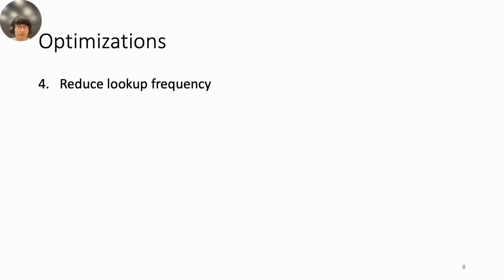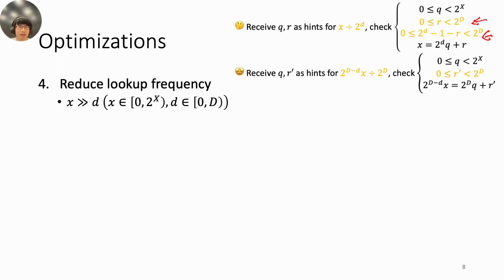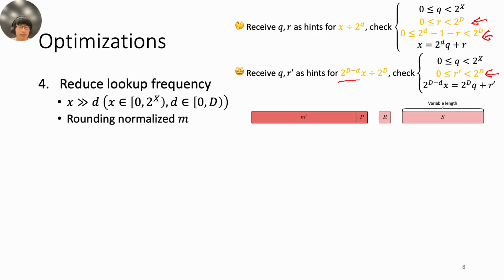We additionally reduce the frequency of lookups. For example, in right shifts, the naive approach requires 2 lookups to check the range of the remainder, while we reduce it to 1 lookup by left shifting the number first. This technique also applies to the rounding process of floating point numbers. Finally, we eliminate the costly trigonometric functions.